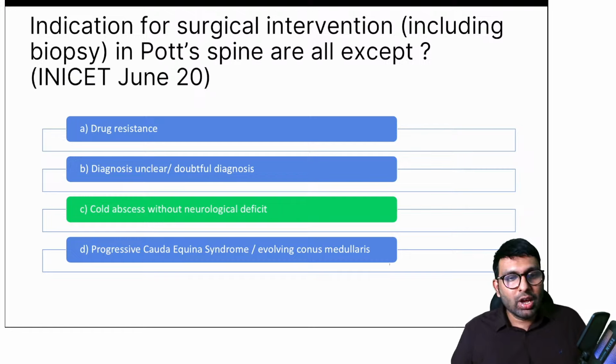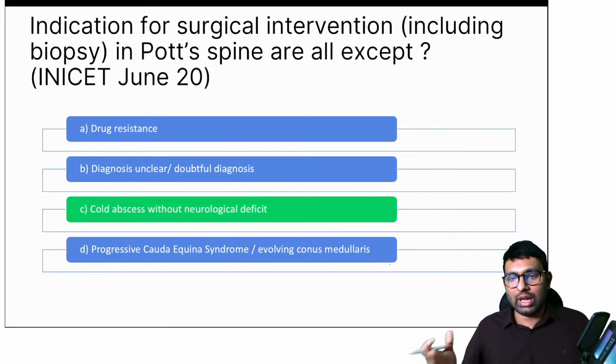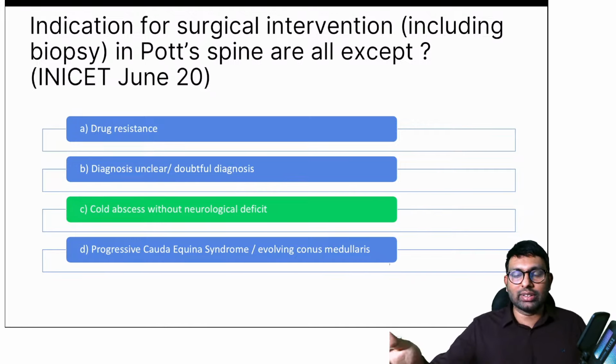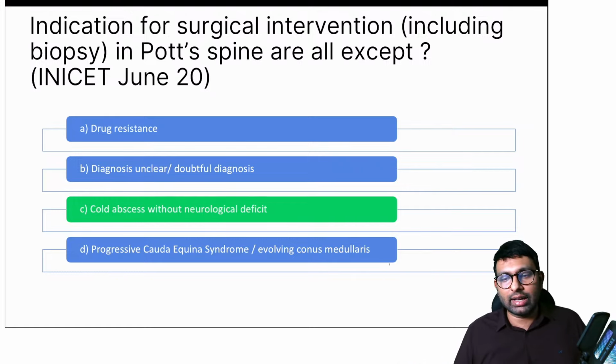See, Dr. Jain, cold abscess can be drained, USG guided drainage, or even surgically you can do a drainage. It is like draining any other abscess. You can do cold abscess drainage because they're more superficial. You don't have to go to the site of the TB spine and then drain the abscess. Cold abscess is somewhere more distant, no? You can just drain that cold abscess.